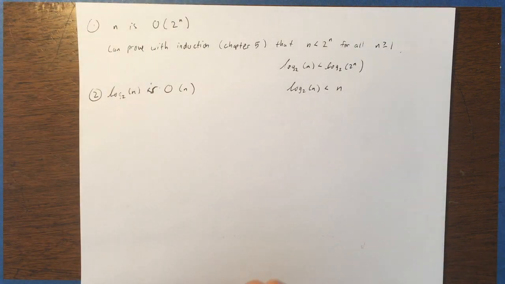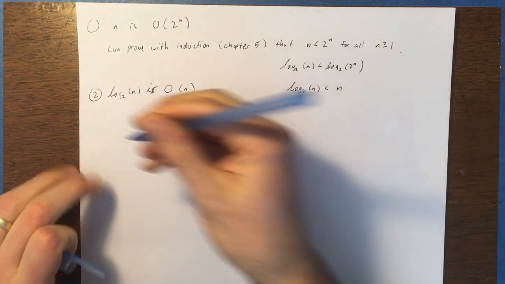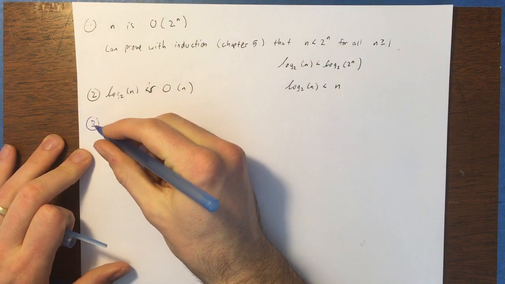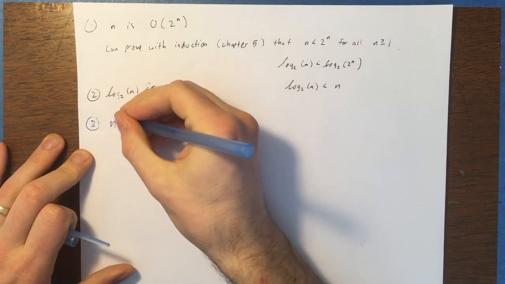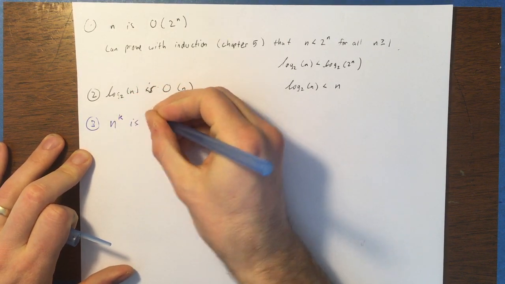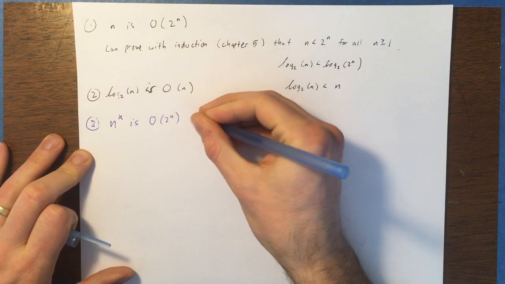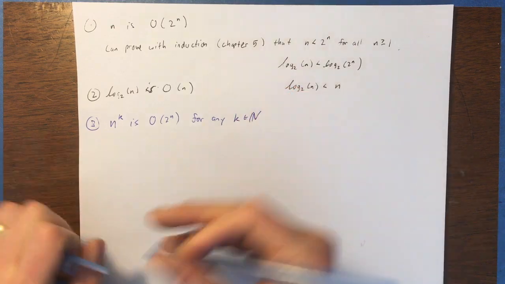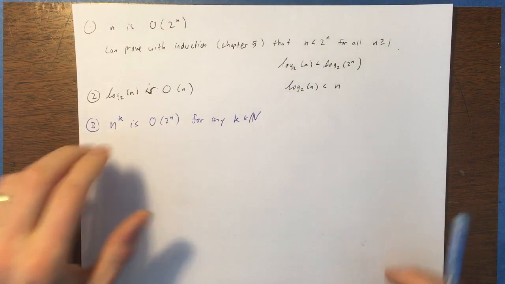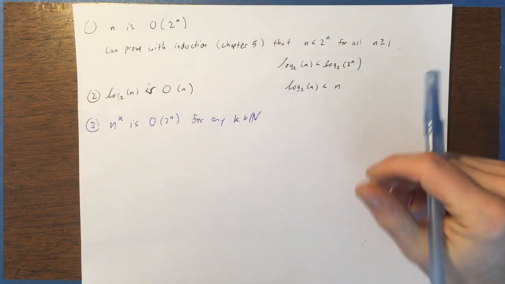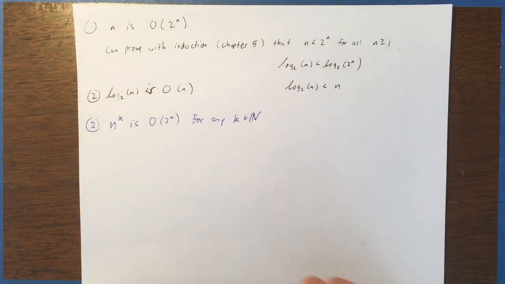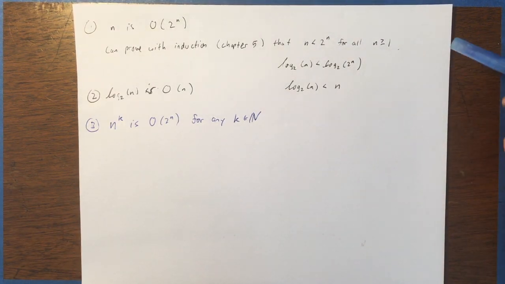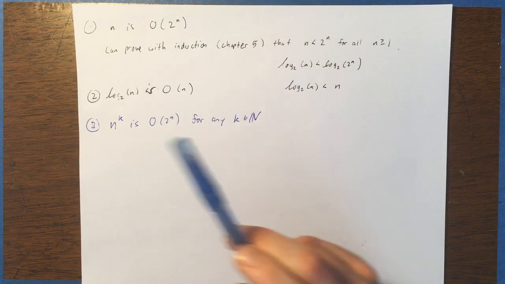And then the third one, again, I'm going to present without proof, and I'm switching colors just because I don't like that pen, sorry. So n to the power k is going to be big O of 2 to the n, in fact, for any natural number k. So what that means is that power functions, n to the k, and therefore any polynomial, because you can kind of prove that power functions and polynomials are of the same order, kind of what I discussed last video. Those are always big O of 2 to the n.